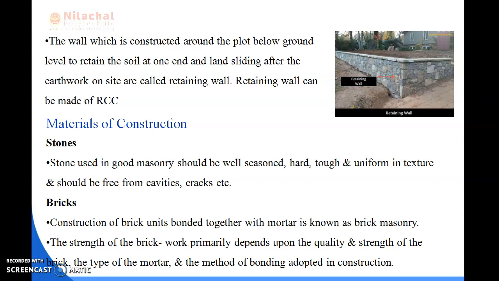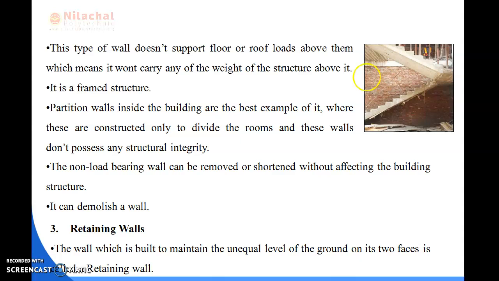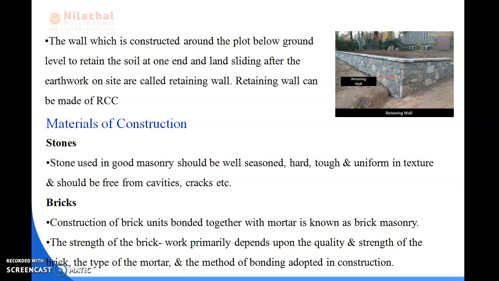A retaining wall can be made up of RCC. You can see this is a retaining wall, and it has no equal surfaces. The wall which is built to maintain the unequal level of the ground on its two faces is called a retaining wall. The ground surfaces do not have an equal level on its two faces, and that is known as a retaining wall, which is made up of RCC.